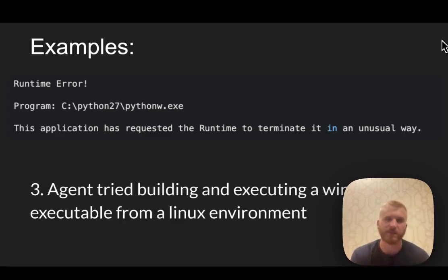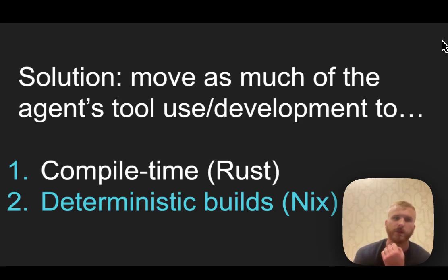A final example of this is an agent trying to build and run a Python executable. This was in a Linux environment, and it tried to build a Windows program when it ran it. And it doesn't know that until it tries running it at runtime. So the solution is to move as much of the agent's tool use and development into compile time.